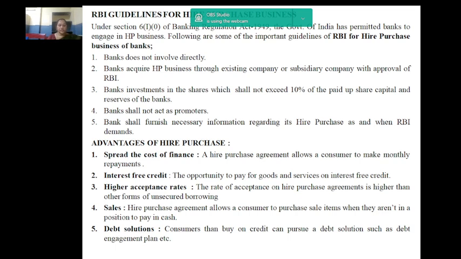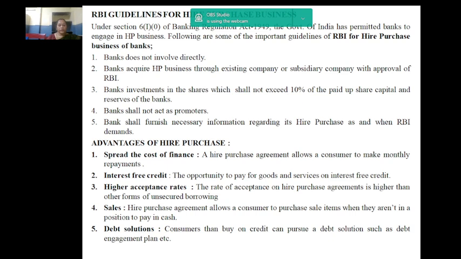Banks' investments in the shares of subsidiaries engaging in leasing and hire purchase business shall not exceed 10% of the paid up share capital and reserves of the banks. Without prior approval of RBI, banks shall not act as promoters of other hire purchase companies.